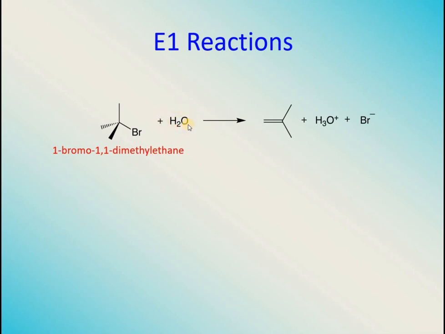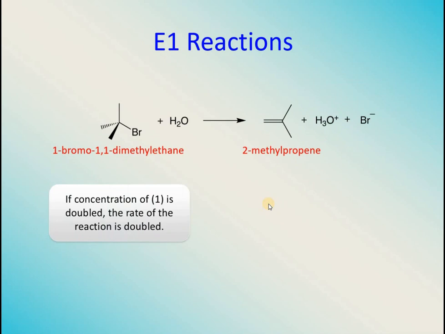So water as a polar solvent will act as a base right now, and it is going to abstract a proton from the neighboring carbon atom, and again the product will be the same. An alkene, 2-methylpropene, will be produced, and hydronium ion and bromide ions will be formed in this reaction.